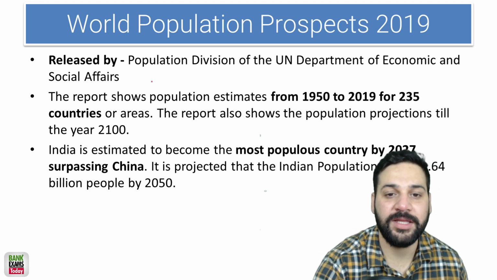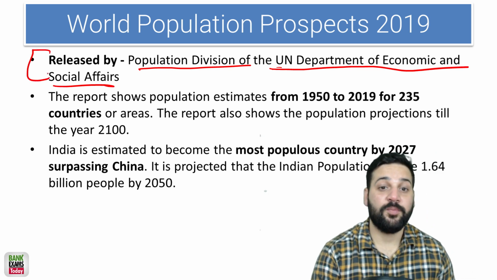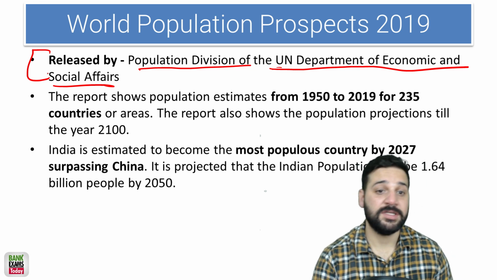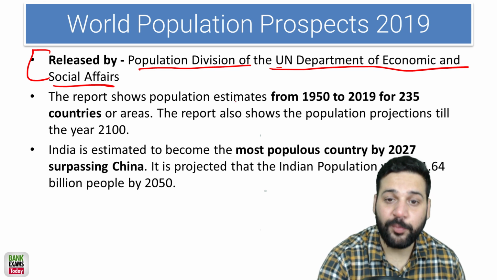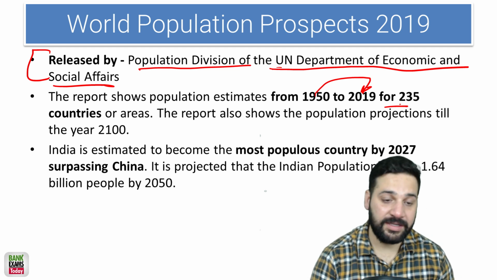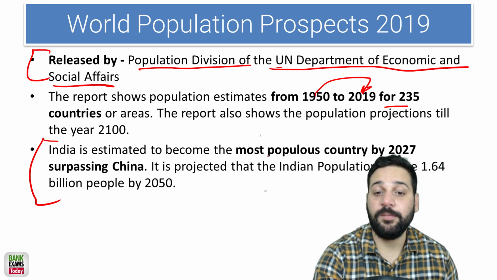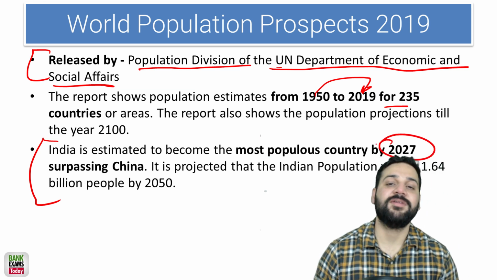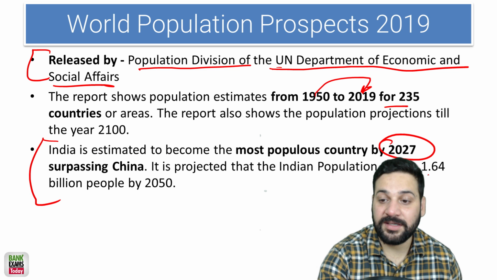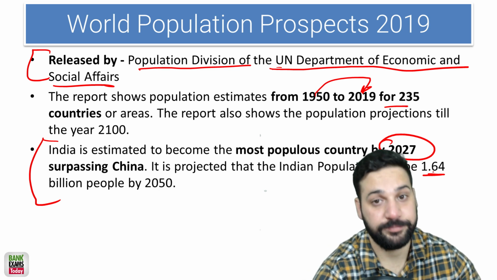This report is released by the Population Division of the UN Department of Economic and Social Affairs. It shows population estimates from 1950 to 2019 for 235 countries. And this one is important. It is estimated that India would be the most populous country by 2027, surpassing China, and it is expected India's population would be 164 crore by 2050. Lot of people.